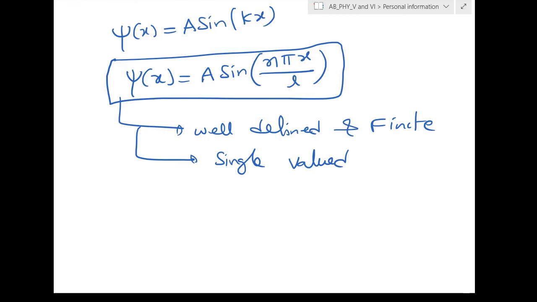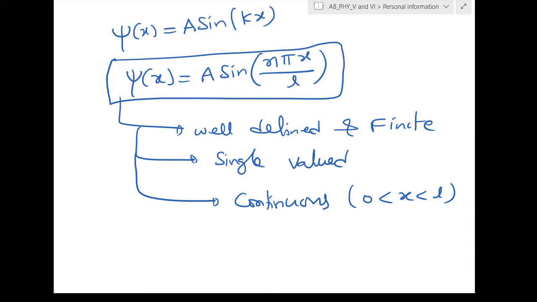And one more point also you can do, continuous. So within 0 less than x less than l it is continuous, and at x equal to 0 and at x equal to l it is continuous. So the boundaries, it can't penetrate through it. Okay, so that's why when you substitute x equal to 0, psi of x is 0. When I substitute x equal to l, also I'll get the 0.